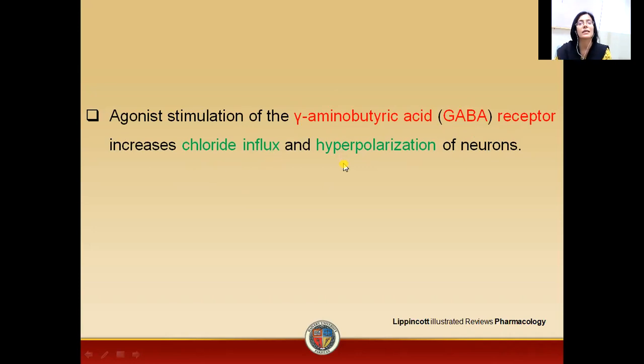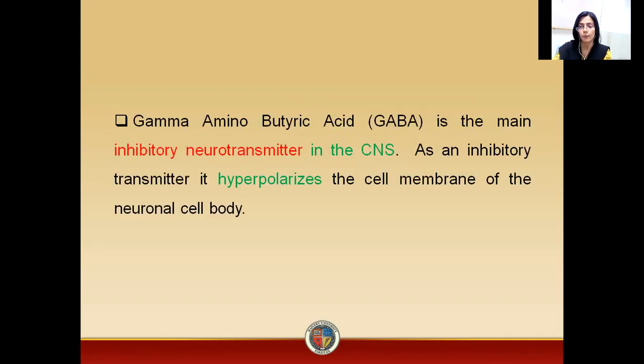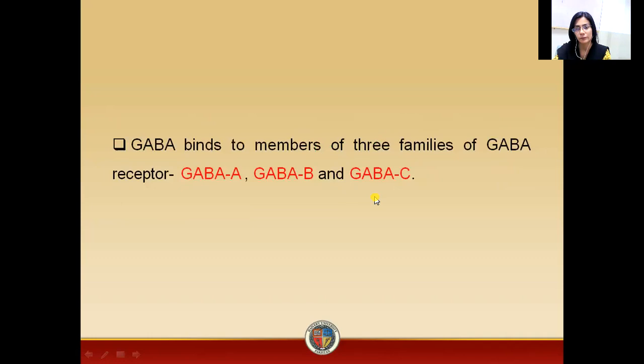As a result, there is hyperpolarization of the cell or the neuron. Now, these GABA receptors are mainly present in the CNS, and GABA is an inhibitory neurotransmitter. As a result of binding of the GABA to the GABA receptor, there is hyperpolarization of the cell.